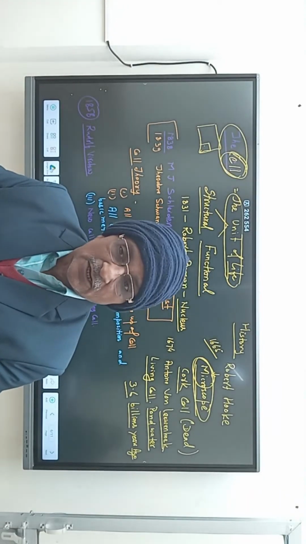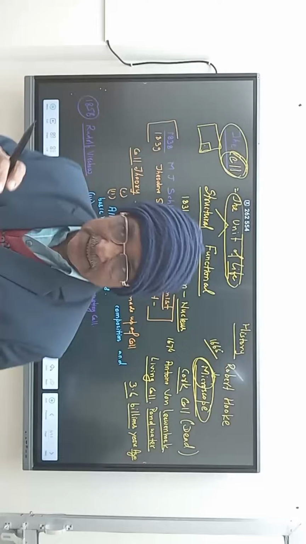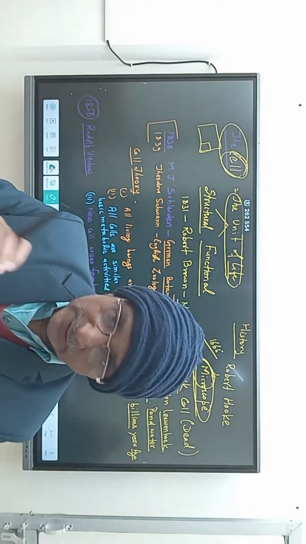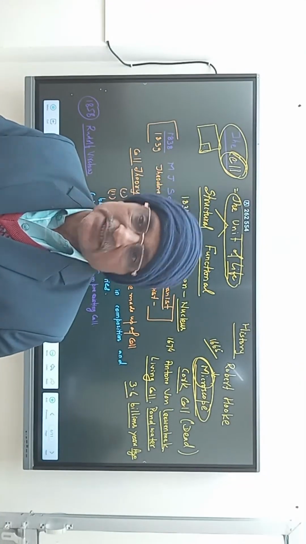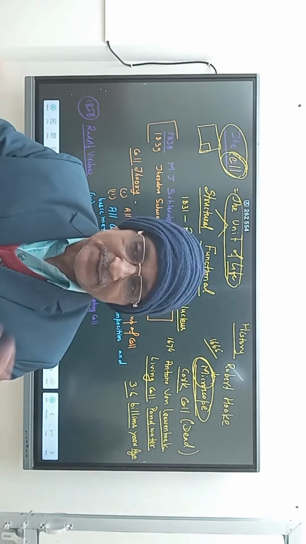Suppose the objective lens has power 20x and the eyepiece also has 20x.